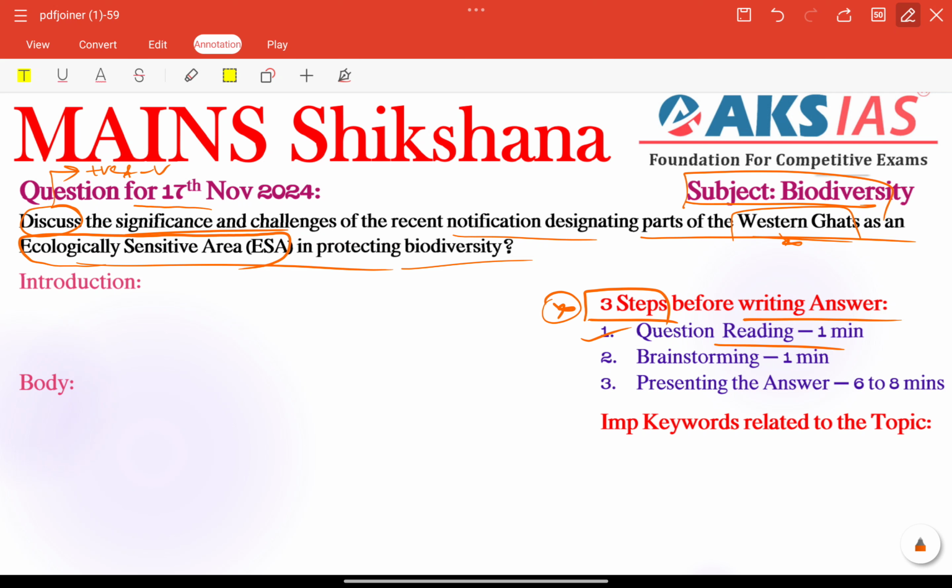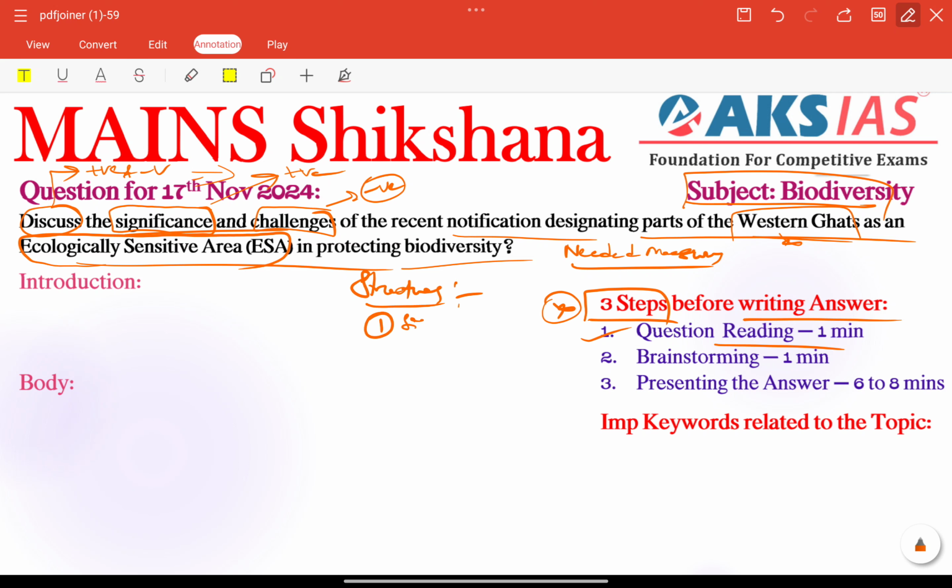Coming to keywords, significance means it is like a positive statement. Next, challenges means negatives, right? So we are justifying the discuss keyword with the keywords mentioned in the question itself. Finally, we need to focus on writing some needed measures before the conclusion. So that is the simple structure given in the question itself.